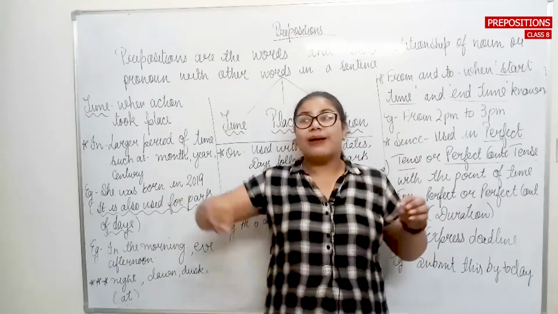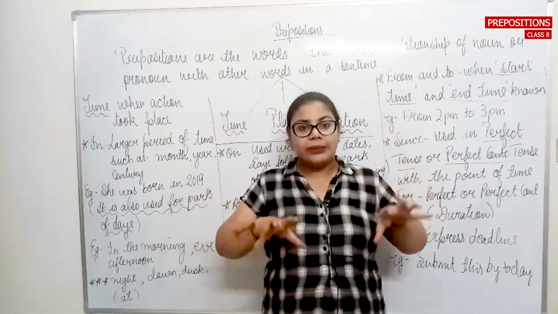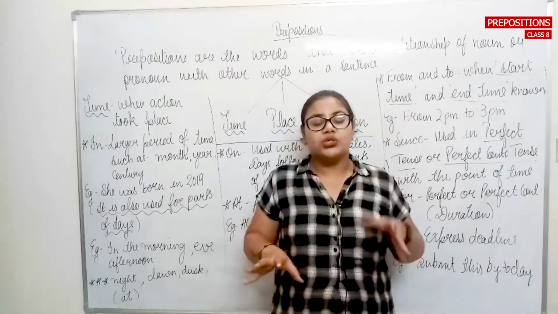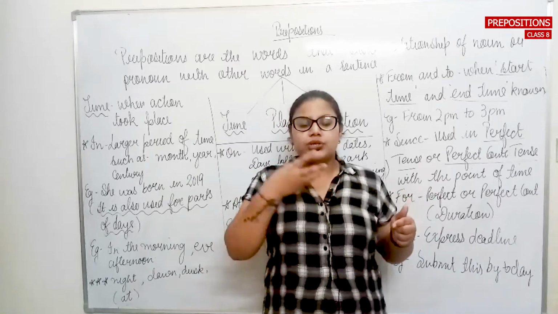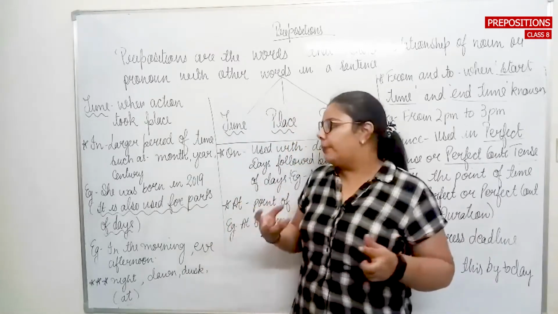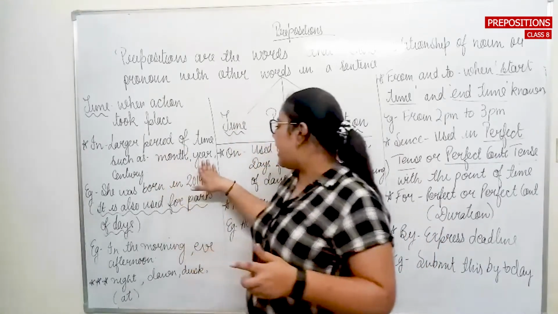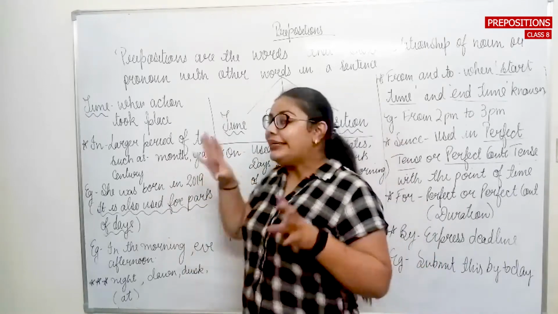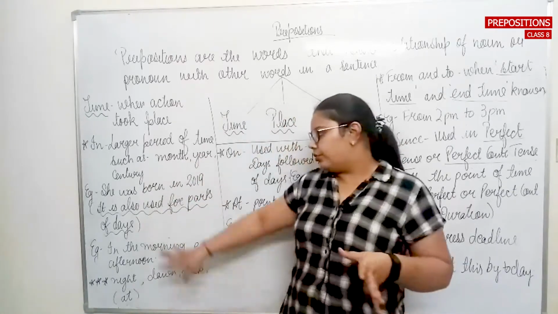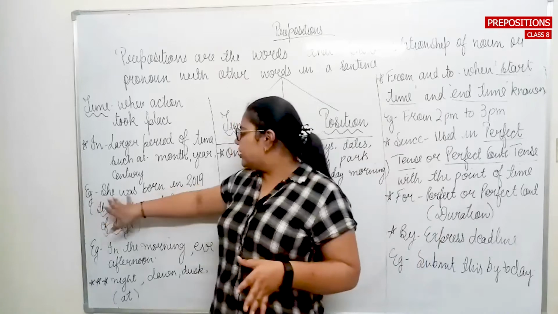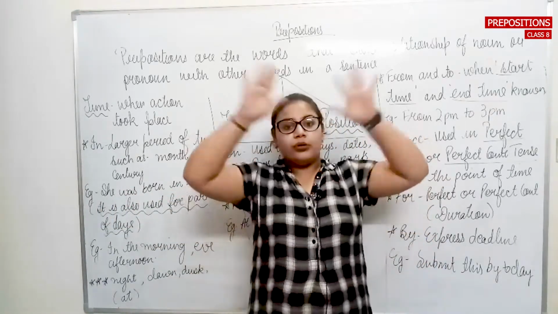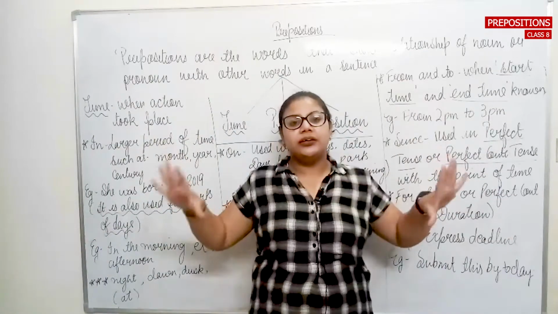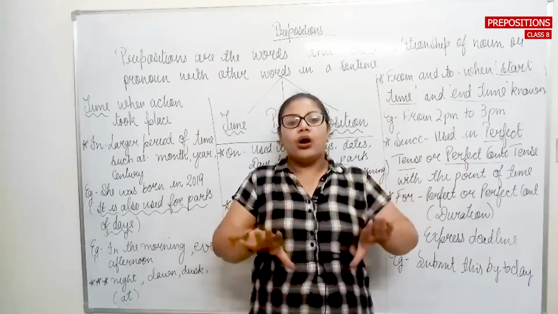I am not talking about the particular date or particular time. I am talking about the whole month. So whenever I am talking about the whole thing, which is not particular, we need to talk about the preposition in. So next we have the thing year. अगर मैं year की बात करती हूँ, here I have written example. She was born in 2019. So I am talking about the whole year. In this year, that particular child was born.